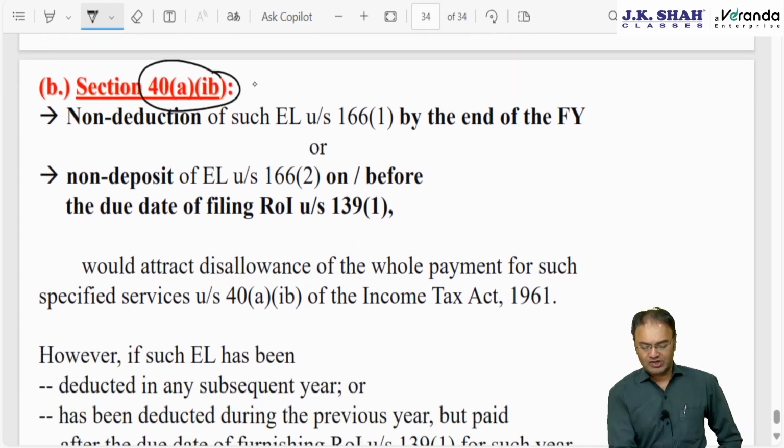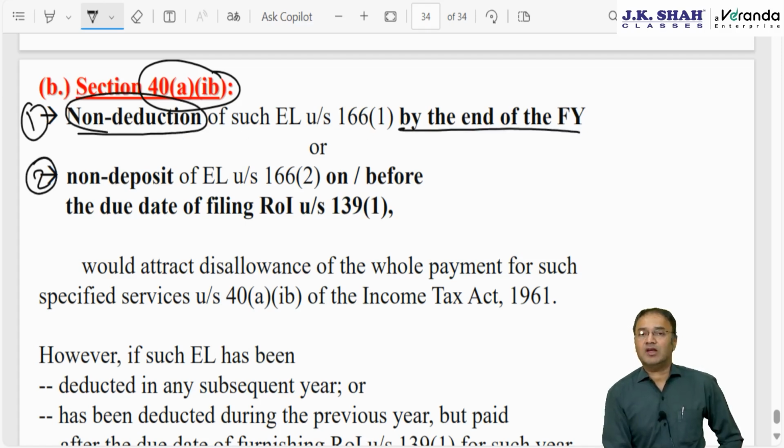Section 40 clause A subclause 1b, which we had discussed in the PGBP chapter also, is disallowance of expenditure. Now this disallowance is applicable for two types of default, exactly same as the TDS chapter. Number 1, if there is a failure to deduct by 31st March, by the end of the year. If equalization levy is not deducted by Amul while paying to YouTube, then Amul will be subjected to disallowance.